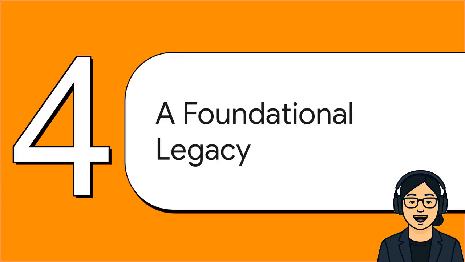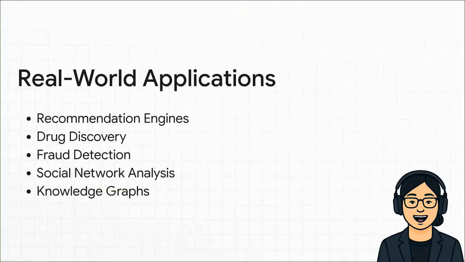So the impact of this simple, super efficient model was just huge. It didn't just beat a benchmark. It basically kicked off the entire field of modern graph machine learning as we know it. And this wasn't just some academic exercise. This foundational idea unlocked a whole universe of real-world applications. That recommendation engine on Amazon or Netflix, the AI systems discovering new drugs by looking at molecules, the systems that spot fraud in financial networks, even the knowledge graphs that power Google search. So many of these technologies can trace their roots right back to the ideas in this one paper.